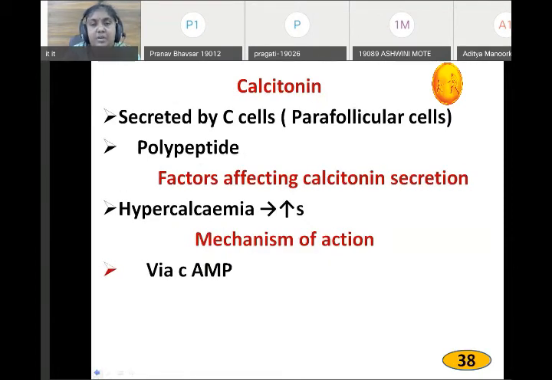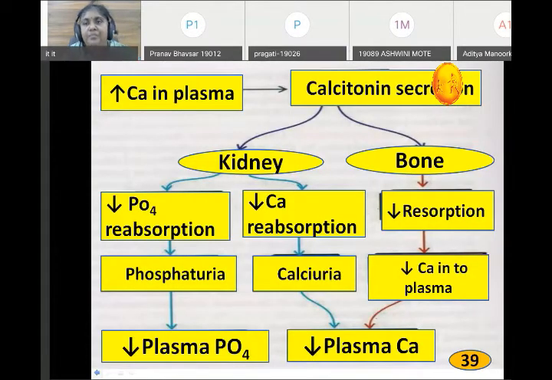Calcitonin is secreted by parafollicular cells. They come into action when the blood calcium level is high in the blood, and how they act, they cause deposition of calcium in the bones.